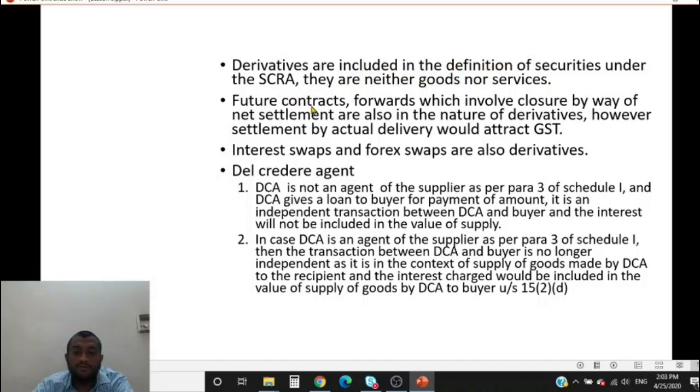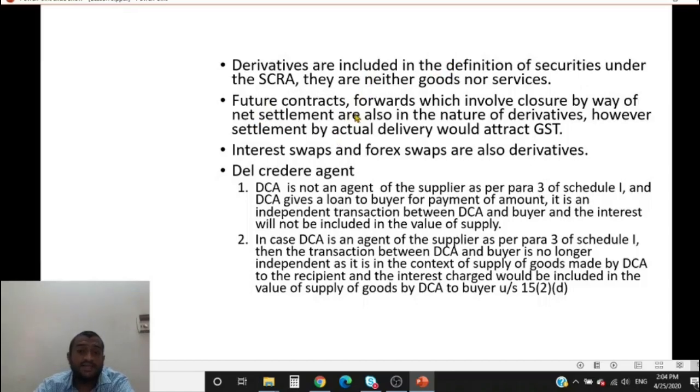Okay. Future contracts. Future contracts are also in the nature of derivative with an underlying there. So it is dependent on net settlement, wherein there is no actual delivery. If there is actual delivery, then it is not in the nature of derivatives and it would be goods. Similarly, forwards. So the settlement is also by way of net settlement. There is no actual delivery of goods involved in case of forwards and futures.